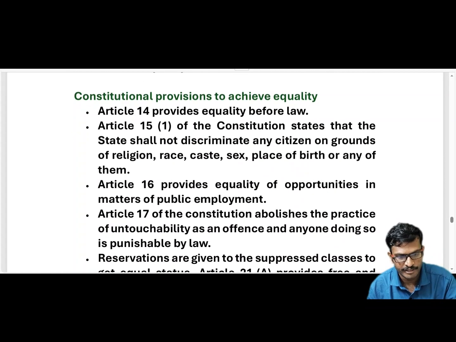Untouchability was abolished by law. So in this video, what are the provisions which are included in the constitution to achieve equality? We will discuss in detail.